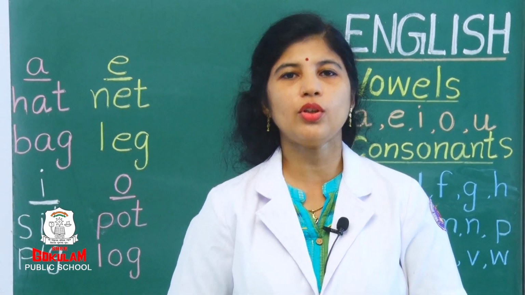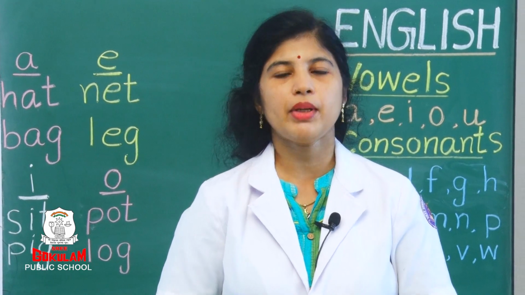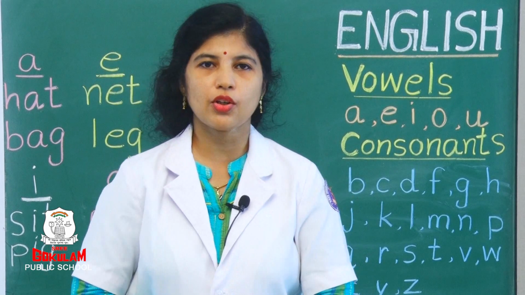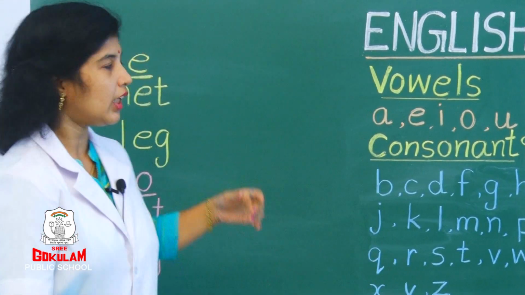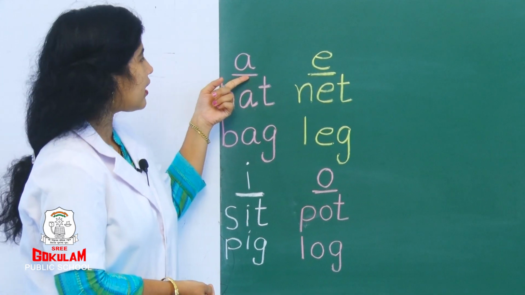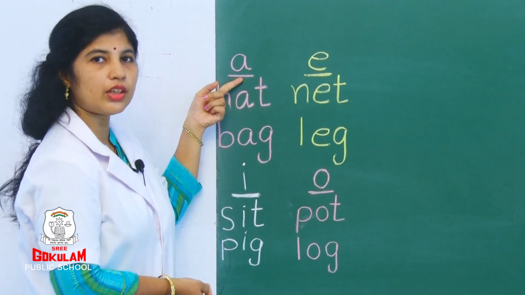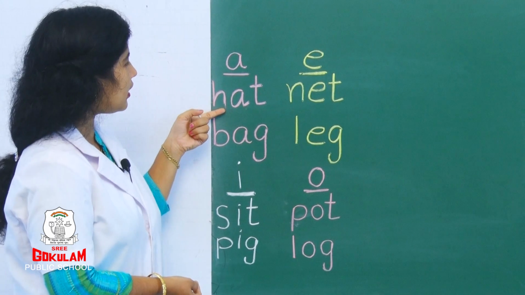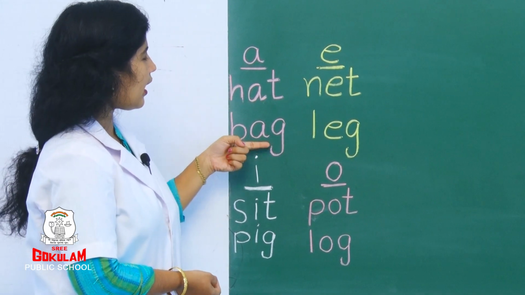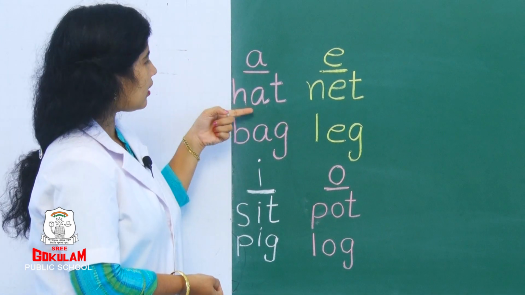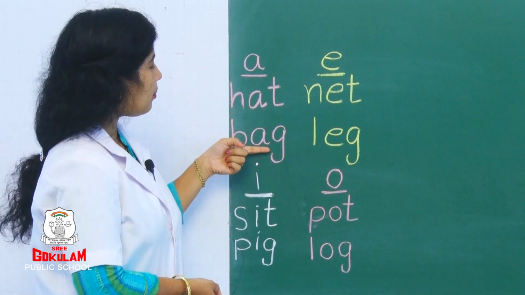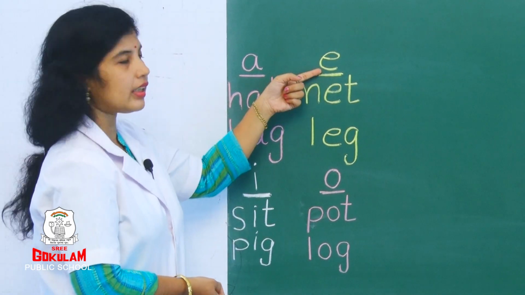We have also learned words from A, E, I and O. Let us recall those words. Are you ready? Look here, children. Which letter is this? This is A. From A, which all are the words we learned? See here. H, A, T. Hat. B, A, G. Bag. Tell again. H, A, T. Hat. Bag.